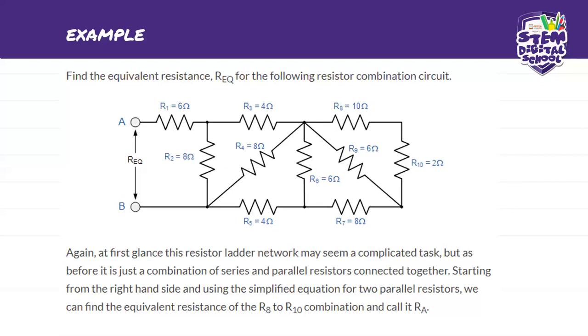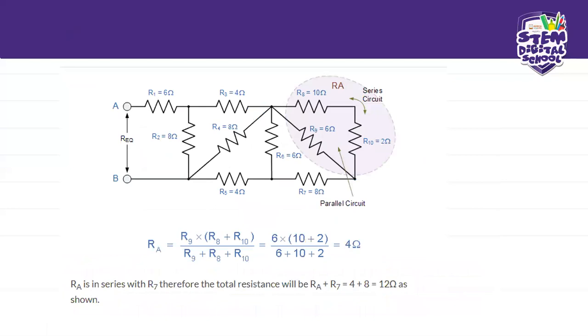Okay, so here we have it. If you check this one out now, this is our parallel circuit. This is our parallel circuit, right? We're starting with the first part. But this one, our RA will be our series branch, right?